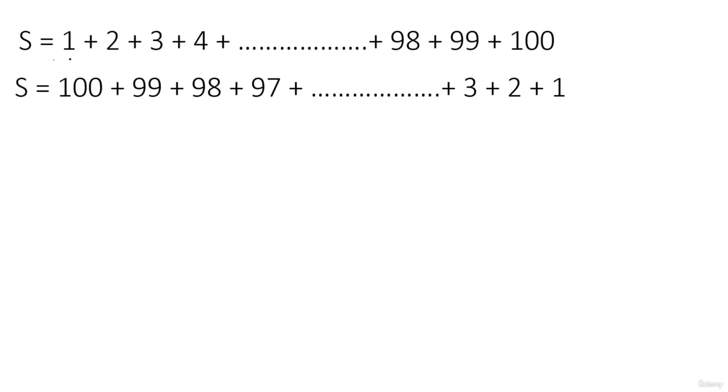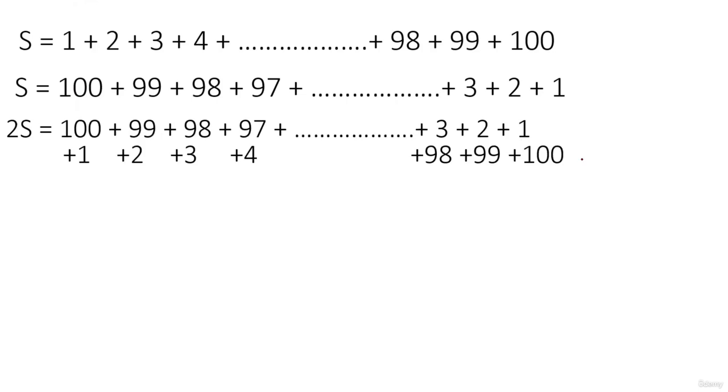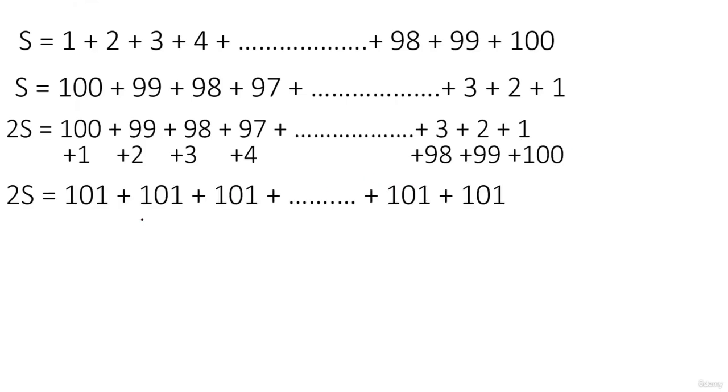If you observe, 1 plus 100 is how much? It will be 101. 2 plus 99 will be 101. 3 plus 98 will be 101. 4 plus 97 will be 101, right? 98 and 3 again is 101, 99 and 2 again is 101, 100 plus 1 again is 101, right? So if we add these two equations, on the left hand side you have 2s, and on the right hand side I'll be adding these two respective terms, so I'll be getting 101, 101, 101, 101, 101.